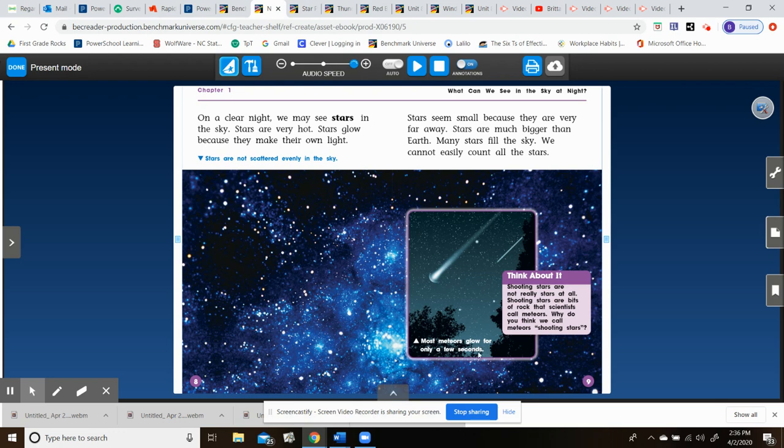Most meteors glow for only a few seconds. And it says, think about it. Shooting stars are not really stars at all. Shooting stars are bits of rock that scientists call meteors. Why do you think we call meteors shooting stars? So think for a second. And then up here, this caption says, stars are not scattered evenly in the sky.